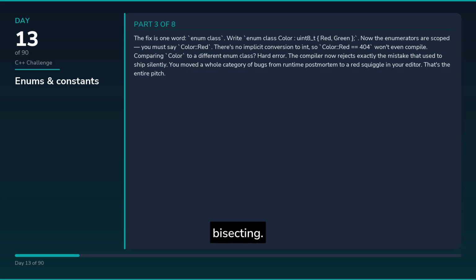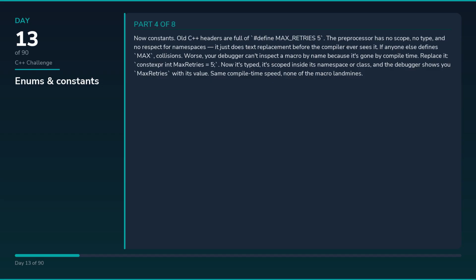That's the entire pitch. Now constants. Old C++ headers are full of #define MAX_RETRIES 5. The preprocessor has no scope, no type, and no respect for namespaces, it just does text replacement before the compiler ever sees it. If anyone else defines MAX, collisions. Worse, your debugger can't inspect a macro by name because it's gone by compile time. Replace it: constexpr max_retries equals 5. Now it's typed, it's scoped inside its namespace or class, and the debugger shows you max_retries with its value. Same compile time speed, none of the macro landmines.